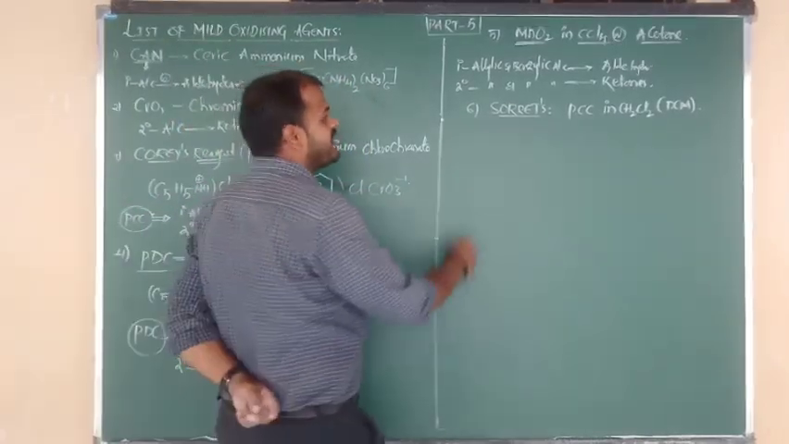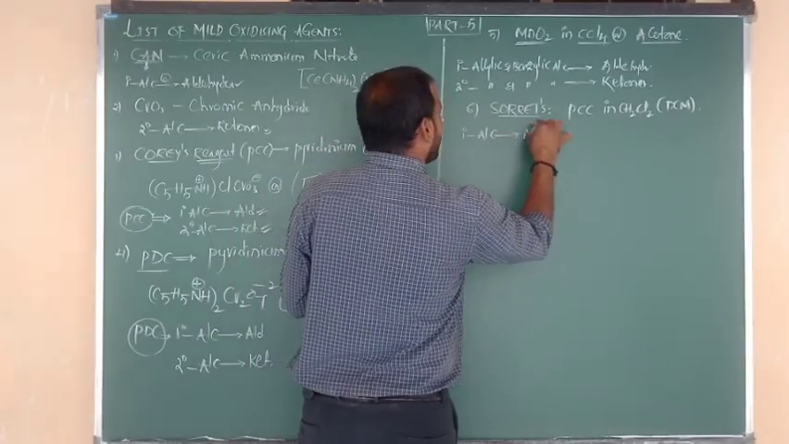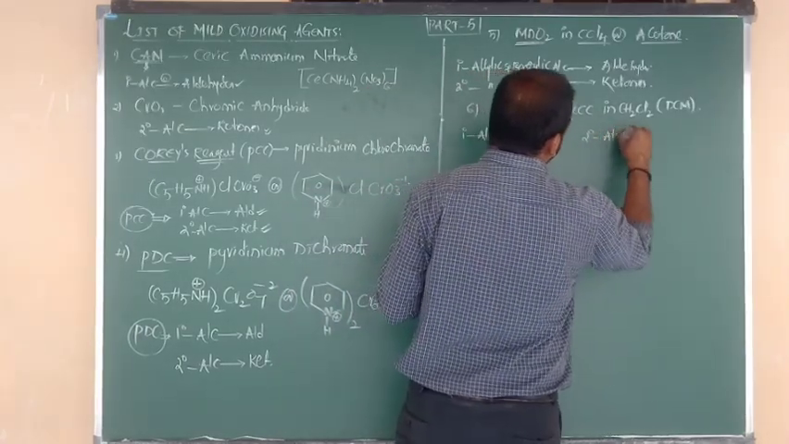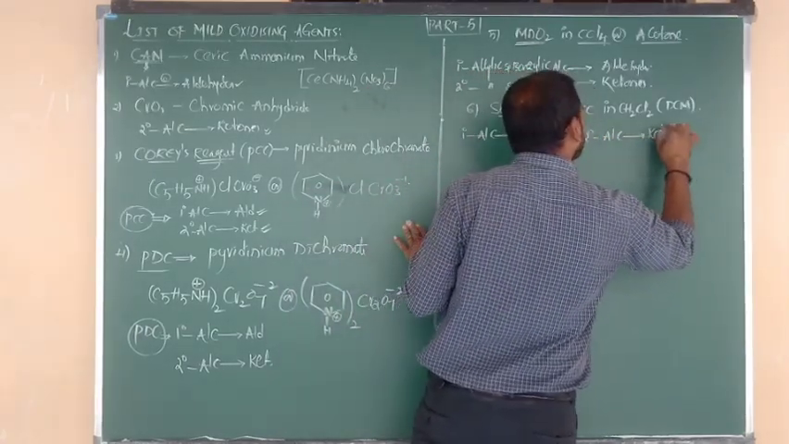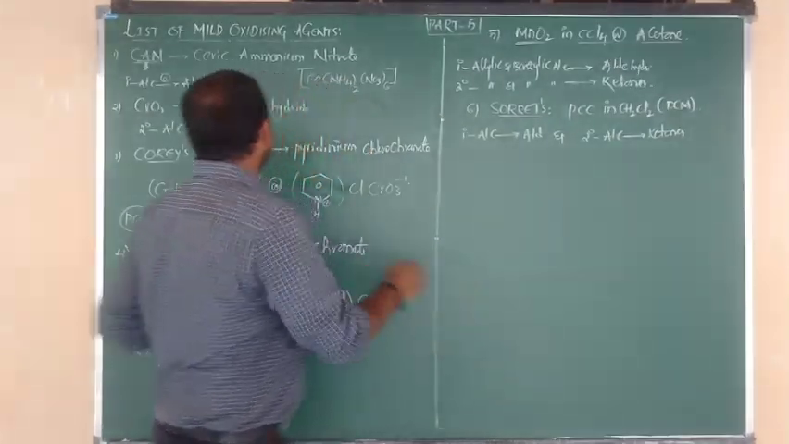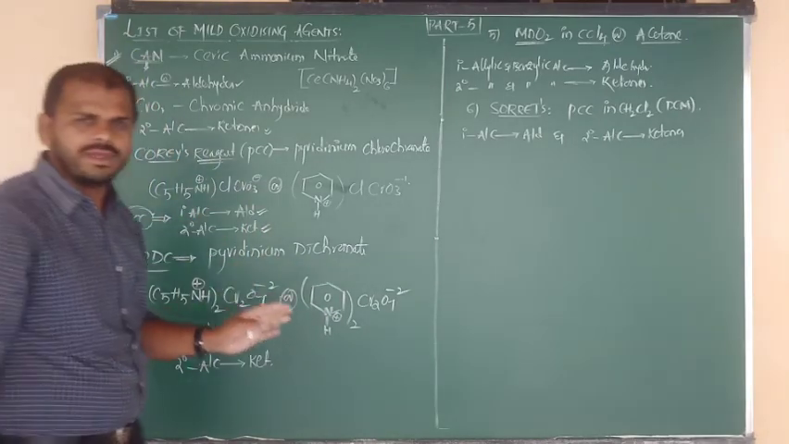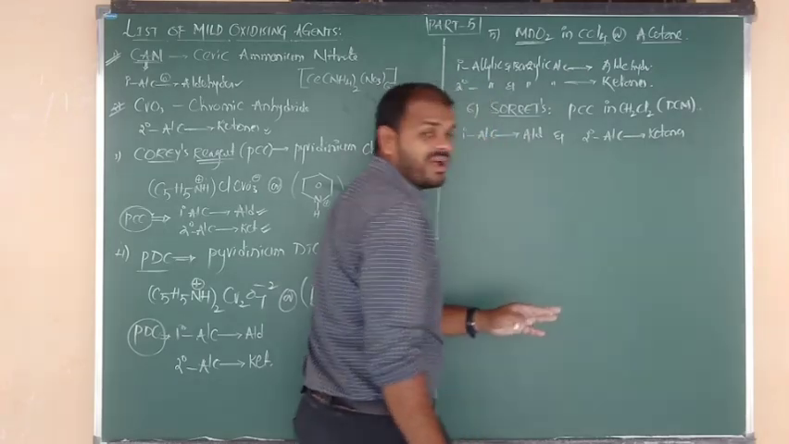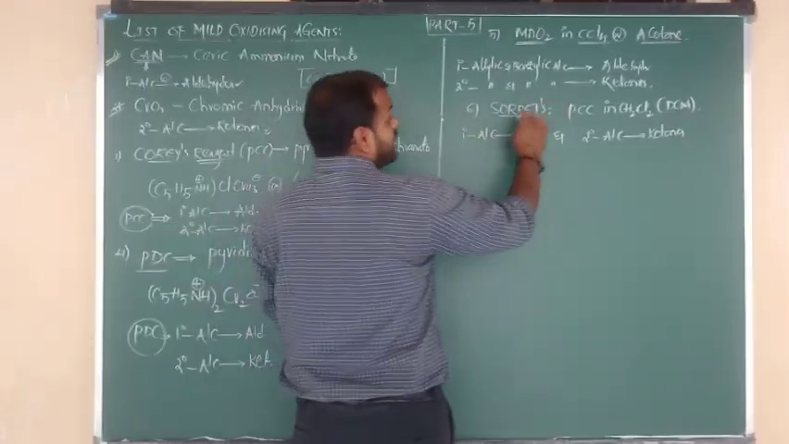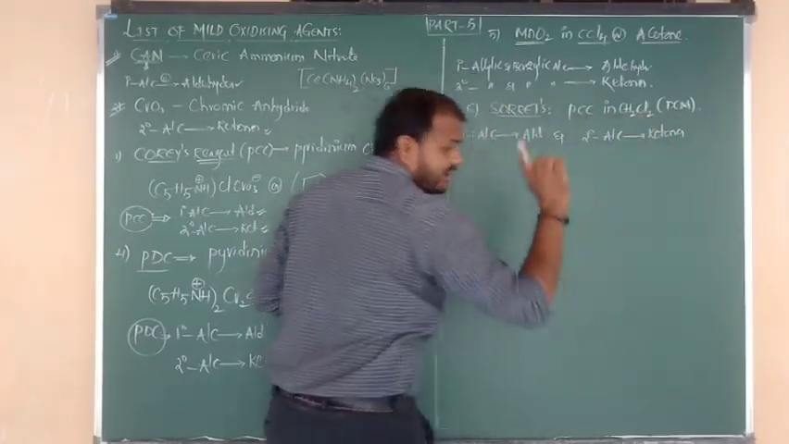So what is the use of Sarett's reagent? Again the same thing. It can oxidize primary alcohols to aldehydes, and secondary alcohols to ketones. No more changes. In all of these the function is the same, except the first two: the first is only for primary, the second only for secondary. But the remaining mostly oxidize primary alcohol to aldehyde and secondary alcohol to ketone. So the common function is the same, but try to remember the reagent name: pyridinium chlorochromate in dichloromethane, DCM.